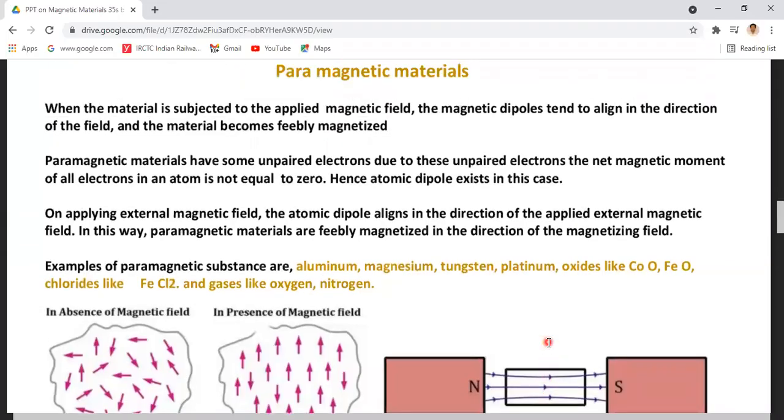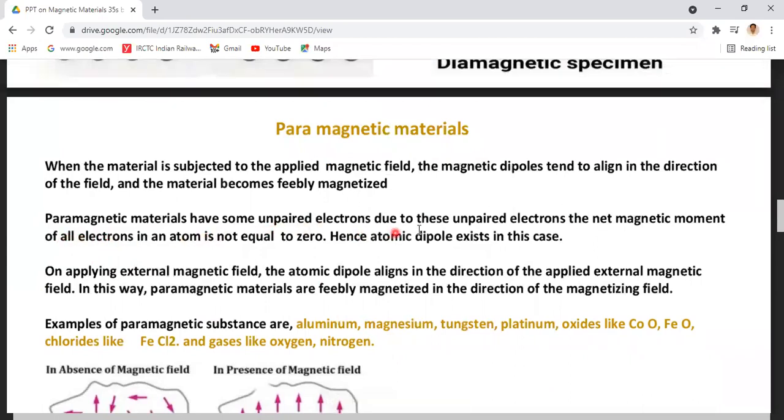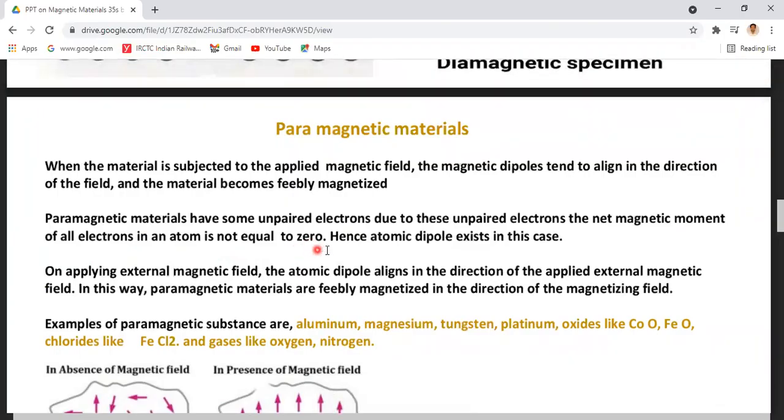Paramagnetic materials have some unpaired electrons. Due to these unpaired electrons, the net magnetic moment of all electrons in an atom is not equal to 0. Hence, an atomic dipole exists in this case.